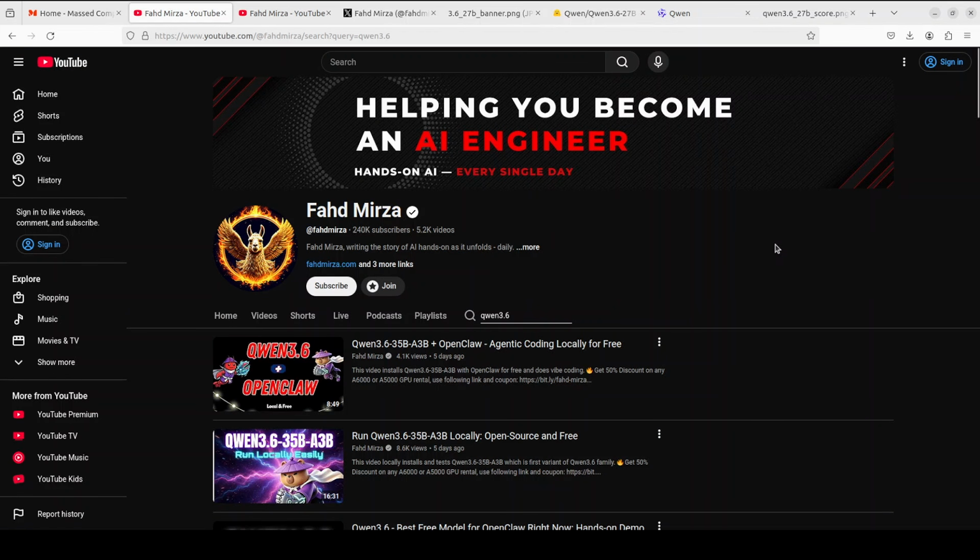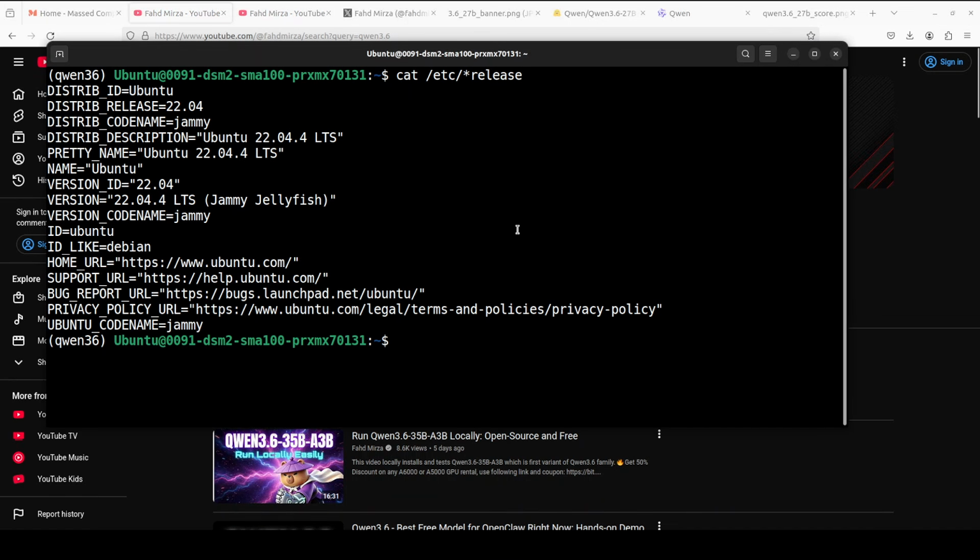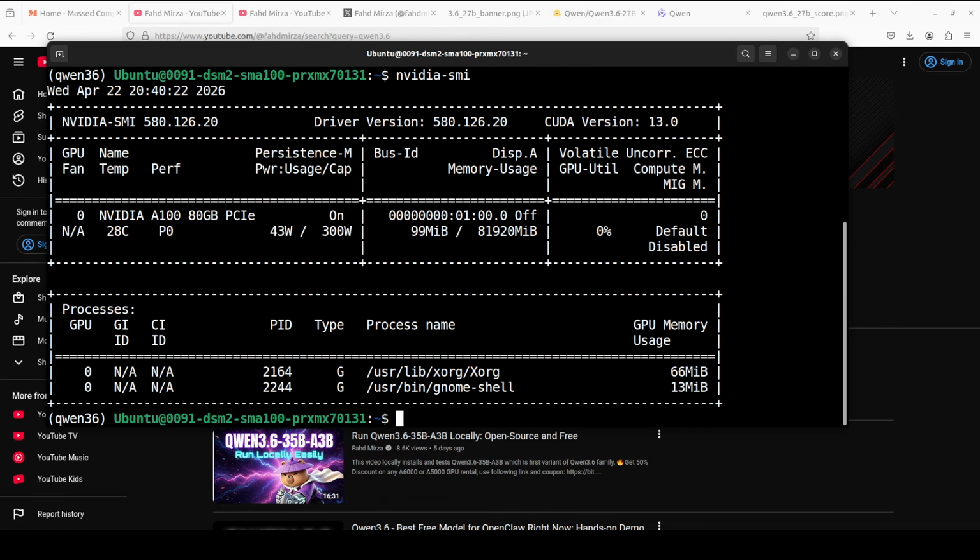We have been covering this new Qwen 3.6 series a lot, and I'm really excited to present this new model. I am going to use this Ubuntu system. I have one GPU card, an NVIDIA A100 with 80 GB of VRAM.